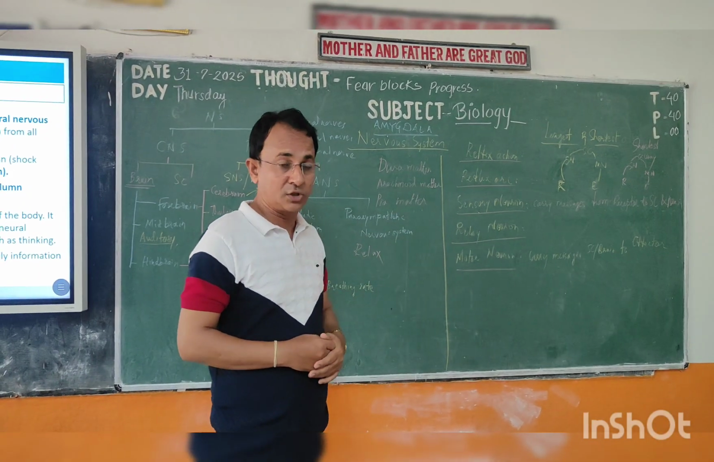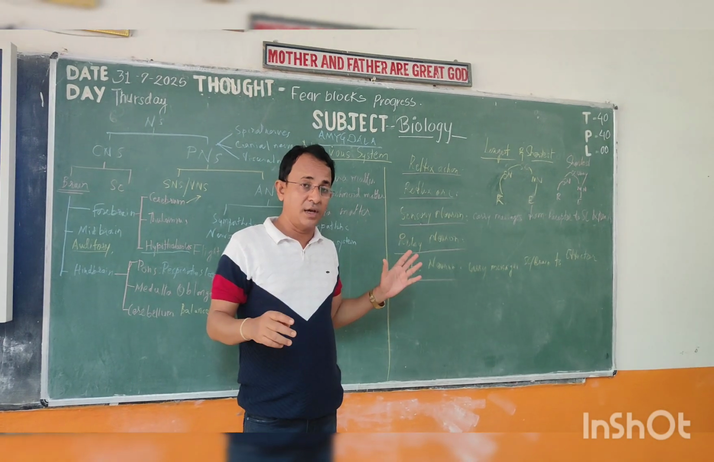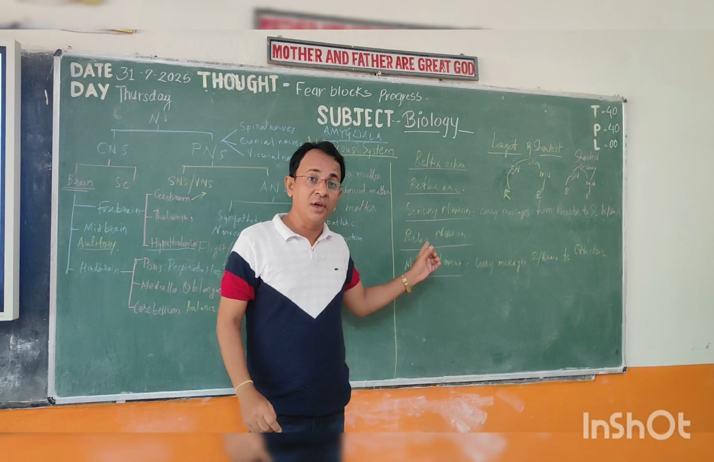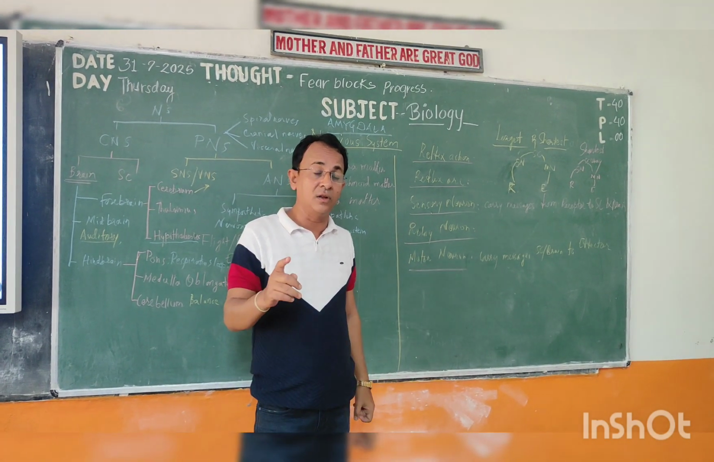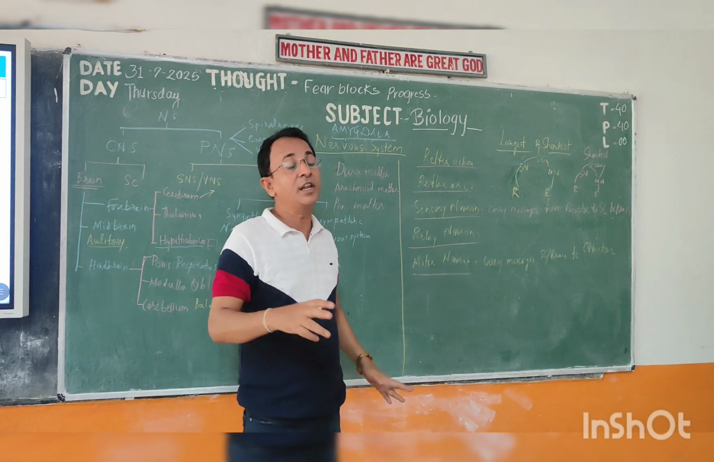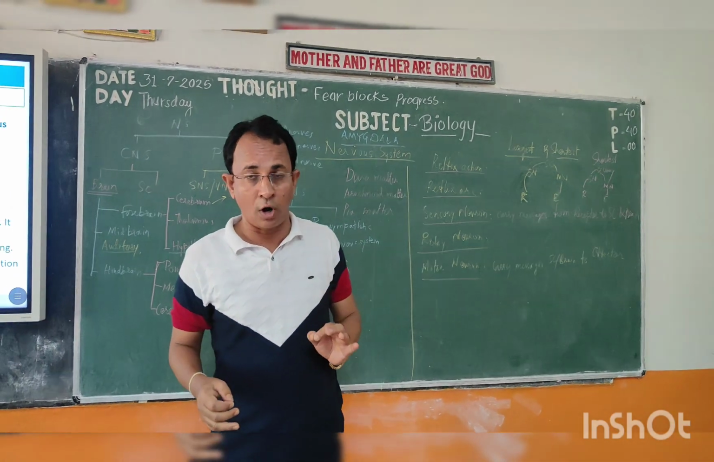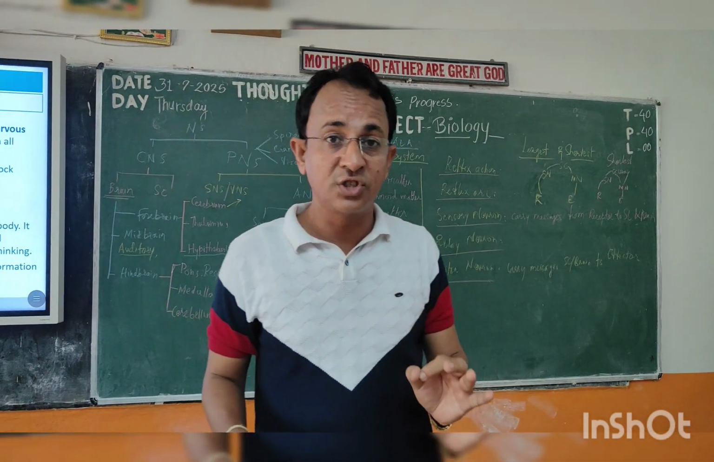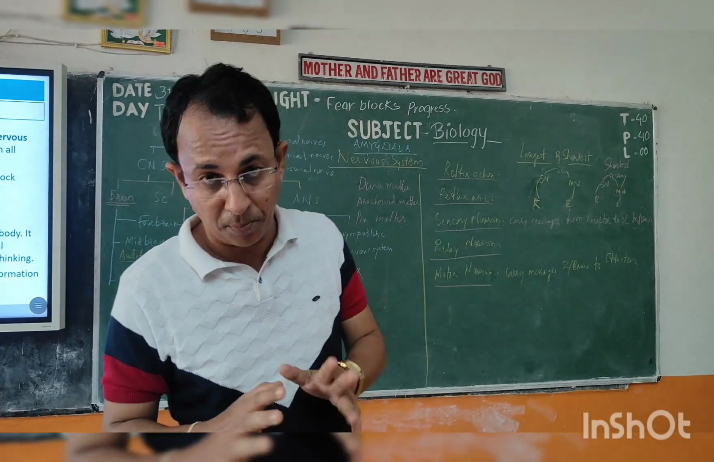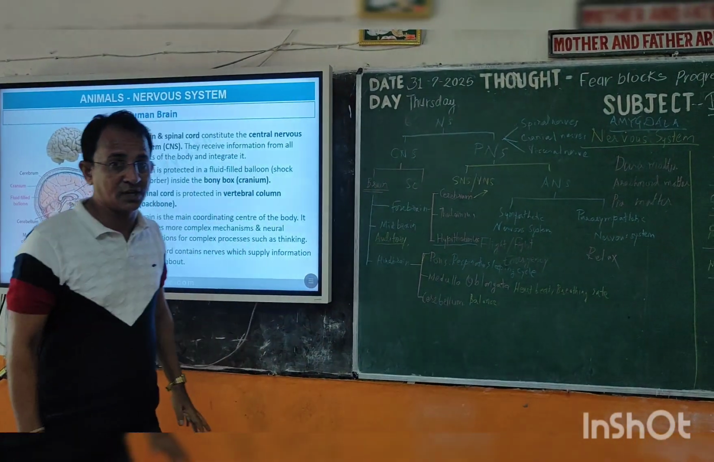Now, dear students, what do you mean by sensory neurons? Sensory neurons carry messages from the receptor to your spinal cord and the brain. A relay neuron coordinates between the sensory neuron and the motor neuron via the spinal cord as well as the brain. Please remember it.